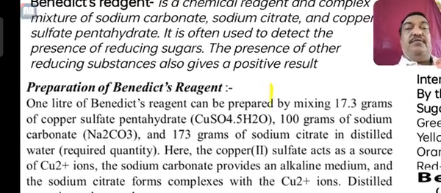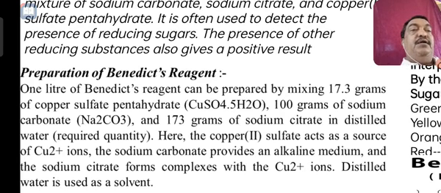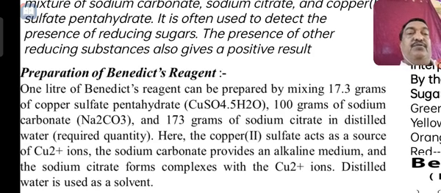How to prepare this Benedict reagent mixture? It is prepared by mixing 17.3 grams of copper sulfate pentahydrate, CuSO4·5H2O, 100 grams of sodium carbonate and 173 grams of sodium citrate in almost 1 liter of distilled water, stirred well and used.